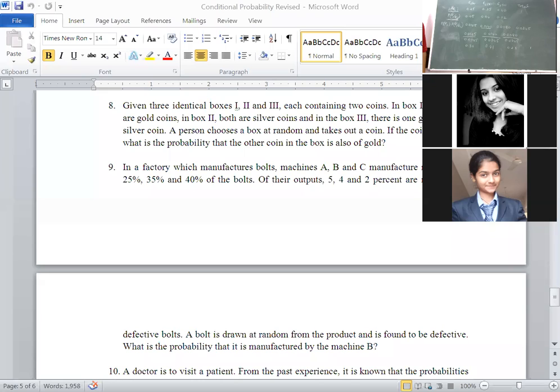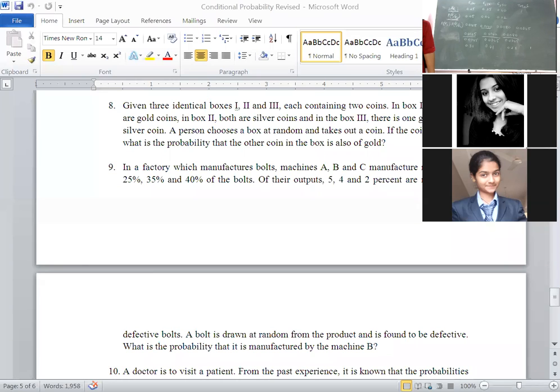Students, understood? Yes, ma'am. This is easy compared to earlier. But the first two sentences you have to mention, otherwise the examiner doesn't know which event you have considered as machine A. That's why within brackets also we have mentioned. These things you have to mention clearly in the final examination. Then only you will get 10 marks.